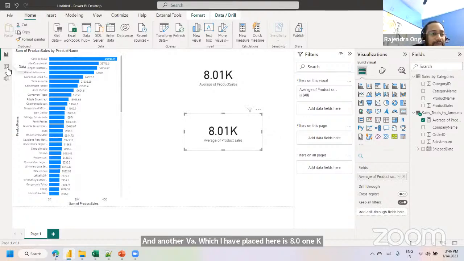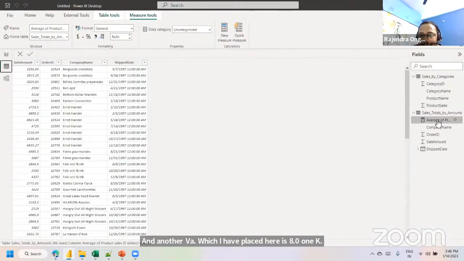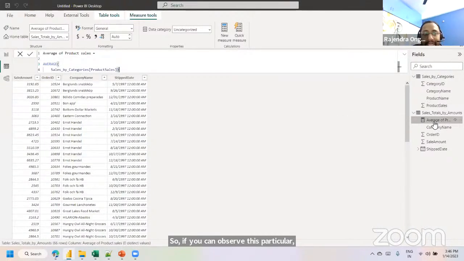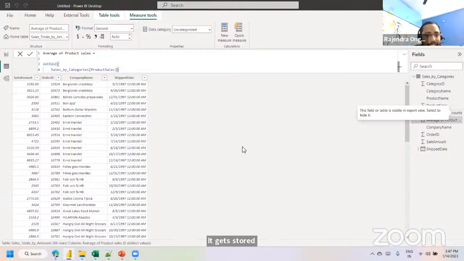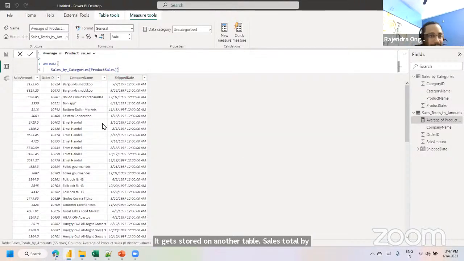So if you observe this particular calculation, average of product of sales, it has been stored not in the sales by category table. It gets stored on another table, sales total by amount. Did you observe anywhere any column like that? No. So an explicit measure will not get stored on a table part. That means it will not get stored on the data level.